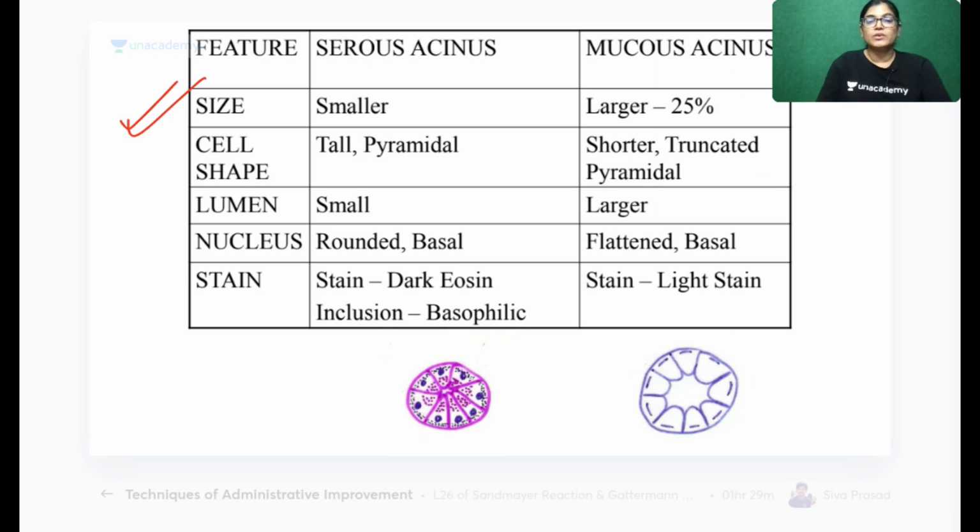Now see here, I have also included this table, which shows the difference between serous acini and mucus acini. Mucus acini are larger in size than the serous ones. The shape is tall pyramidal in serous and truncated in mucus. Mucus has a flattened nucleus, while serous has a rounded nucleus. Mucus stains lighter, while serous stain is dark eosinophilic, and in mucus the nucleus is pushed towards the periphery due to mucus collection. So mucus acini will have a very light stain.